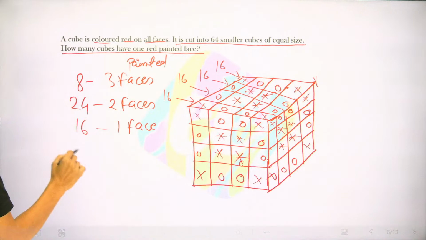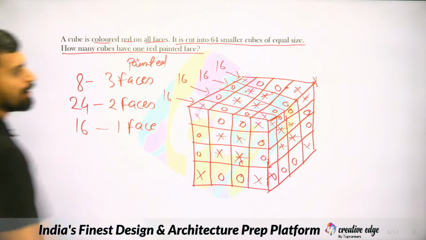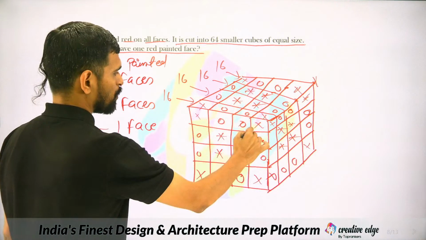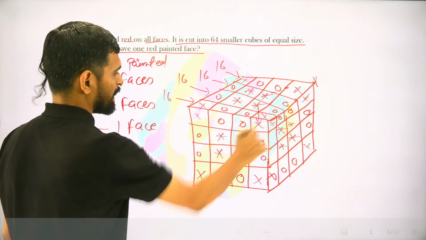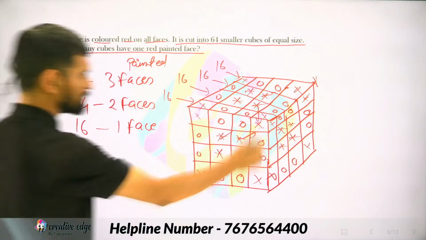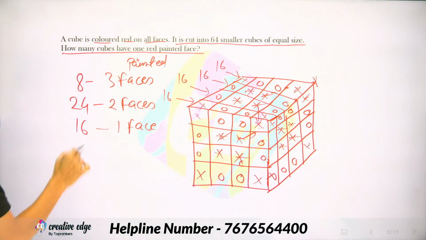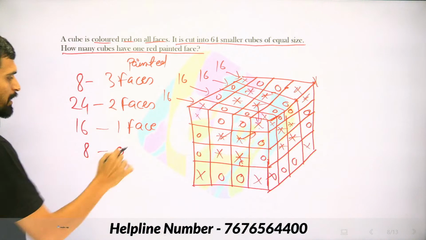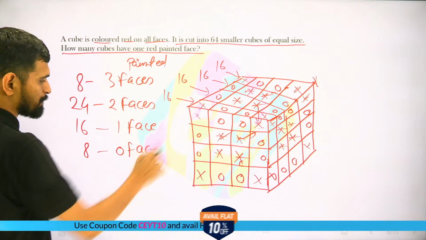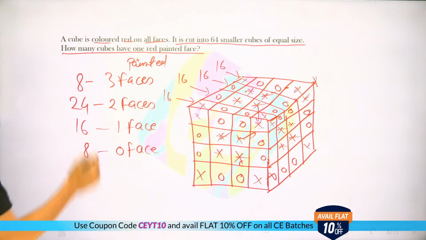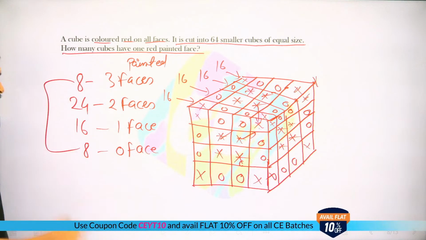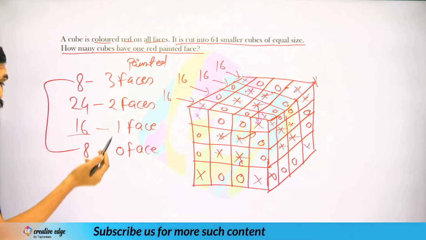and ultimately below these layers and behind these layers there will be two layers. There will be nothing, no cube. There will be certain cubes which will have zero faces painted, right? So such cubes will be 8. 8 plus 8, 16 plus 16, 32.